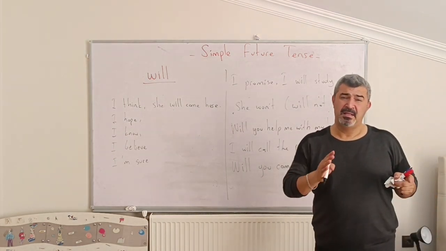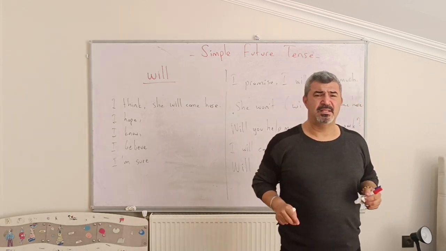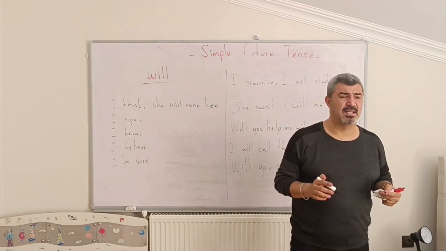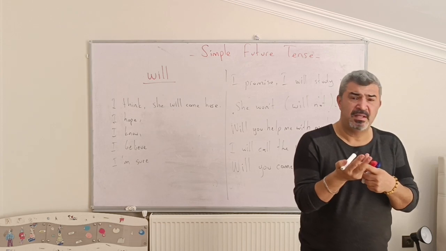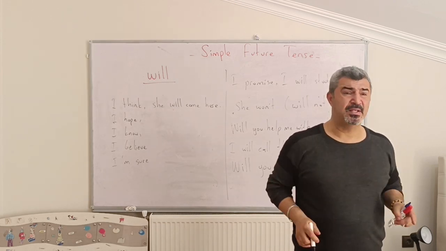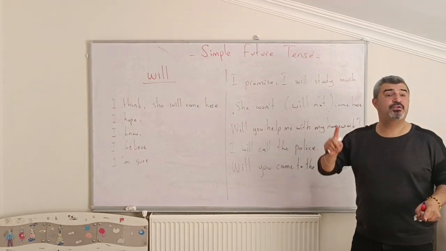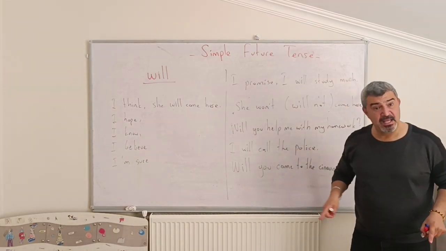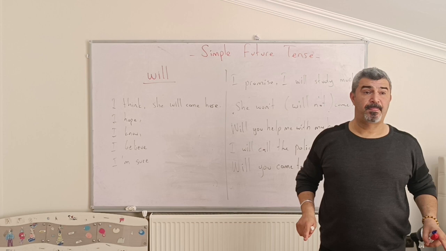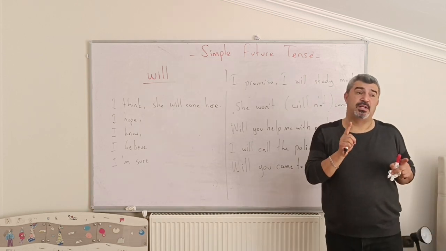Okay, if I summarize will feature, we can say that we use will with predictions, with warnings, with promises, with threats, and with suggestions. And most of them with predictions.